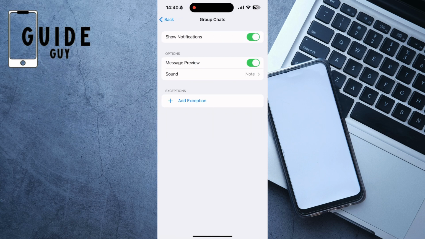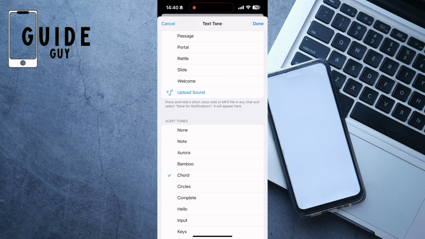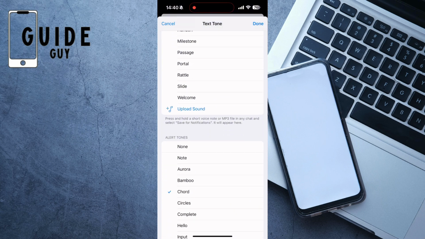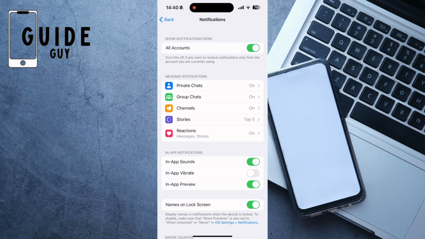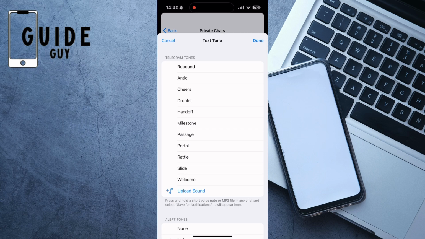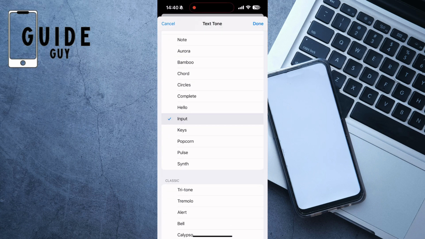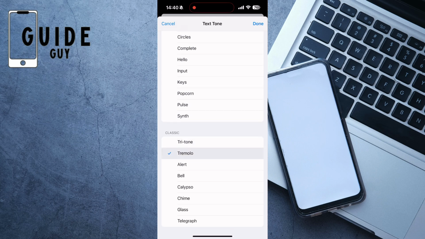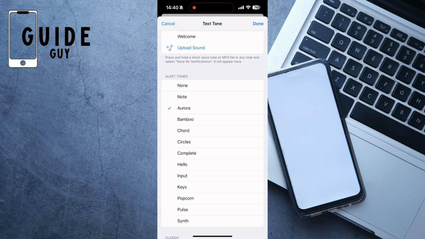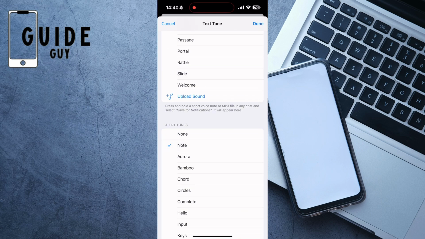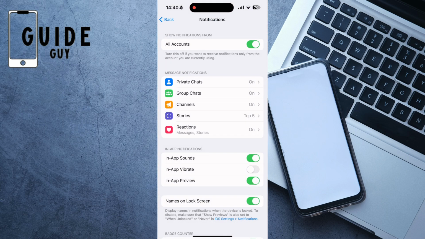Also for groups. You can choose a sound for private chats. You can change stories and reaction sounds when you receive them.